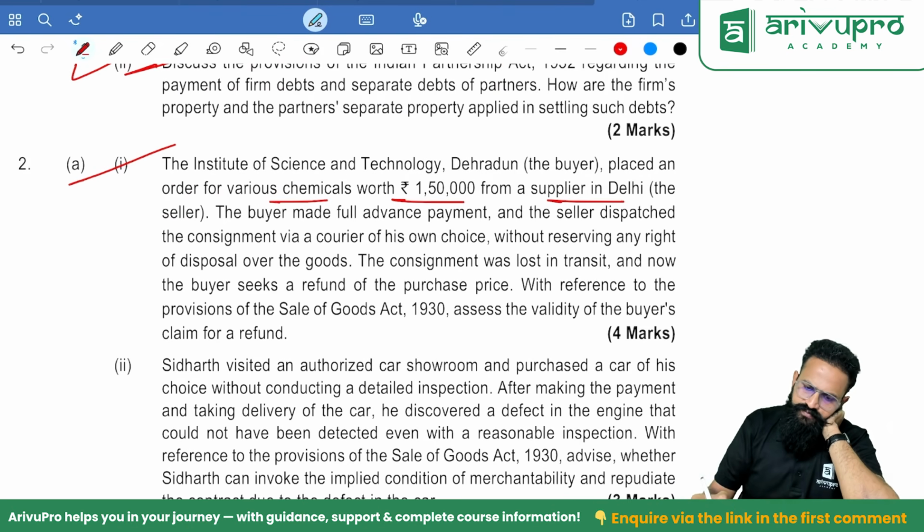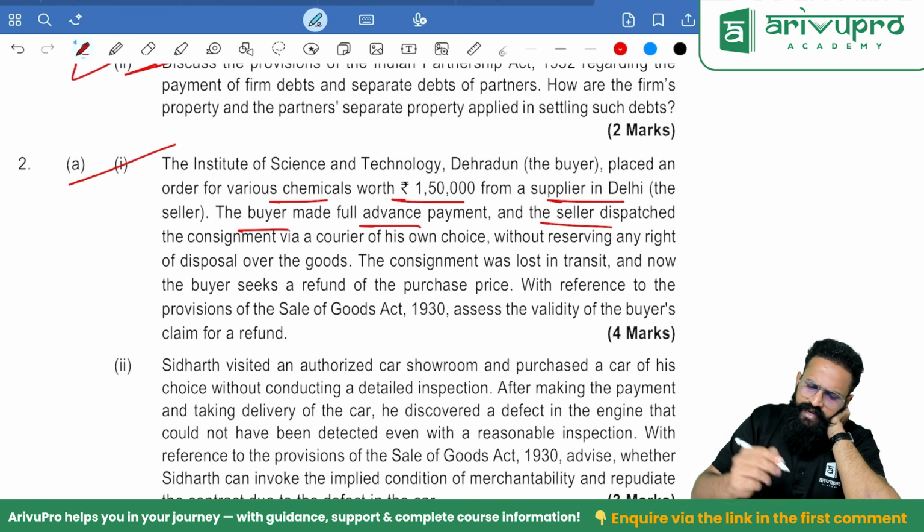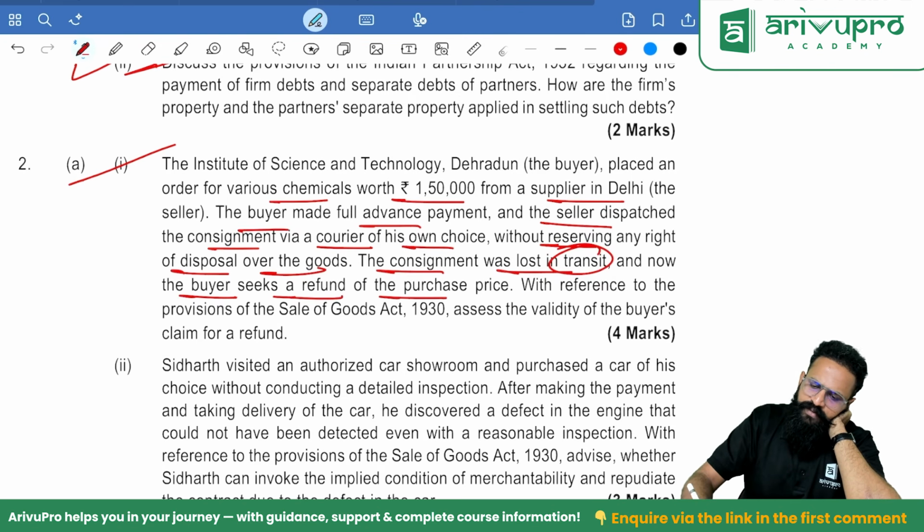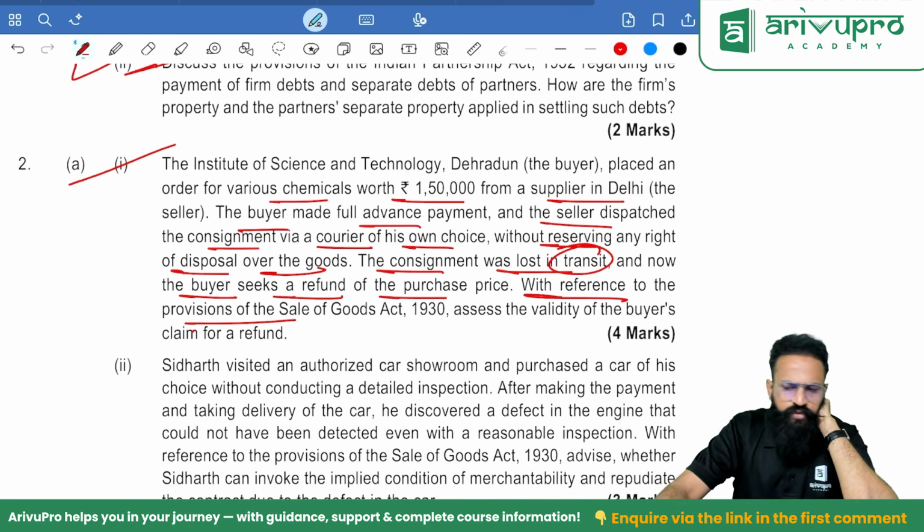The Institute of Science and Technology, Dehradun, placed an order for various chemicals worth 1,50,000 from a supplier in Delhi. The buyer made full advance payment and the seller dispatched the consignment via a courier of his own choice without reserving any right of disposal over the goods. The consignment was lost in transit, and now the buyer seeks a refund of the purchase price with reference to the provisions of the Sale of Goods Act.